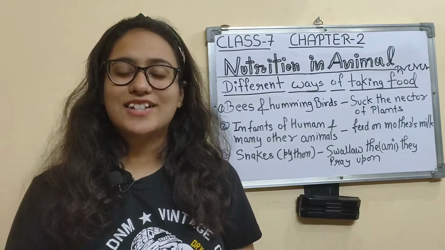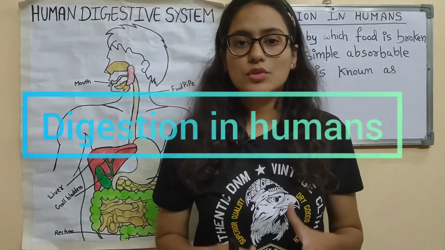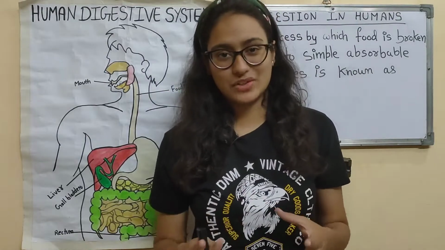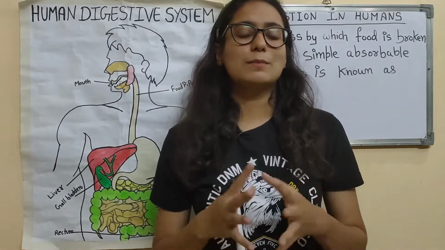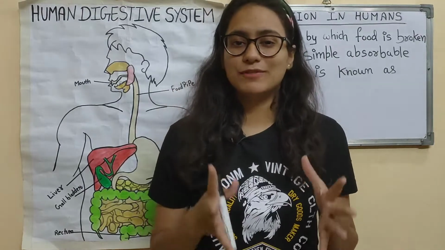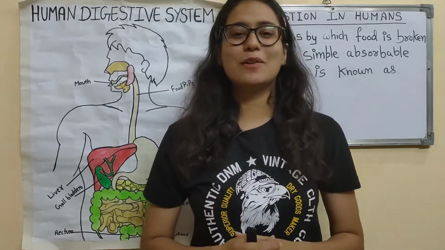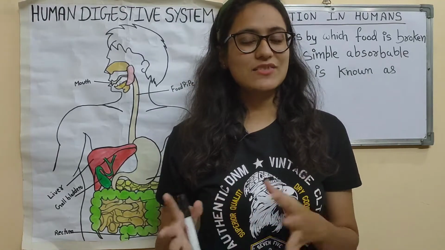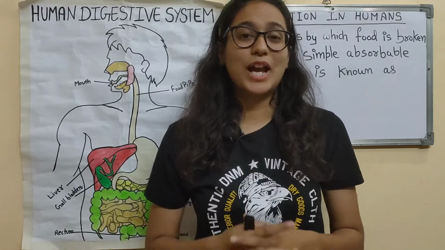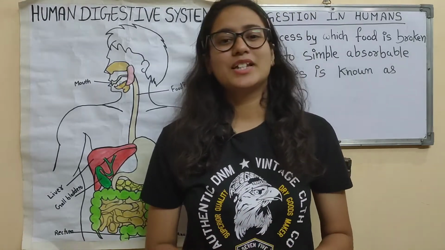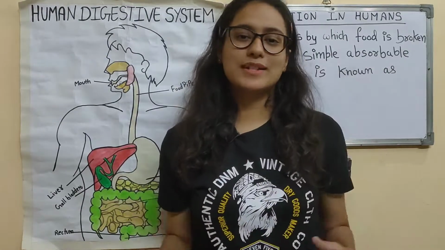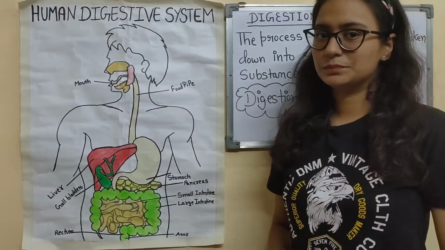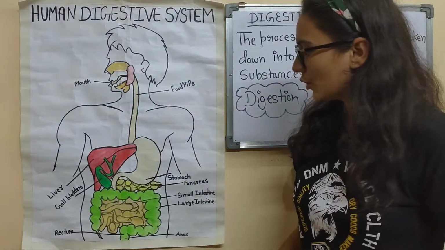Now let's talk about digestion in humans in brief. For most of us, what happens to the food inside the body once a meal has been consumed is something of a mystery. And as with so many aspects of the human digestive system, this is a journey well worth taking. Why should food have all the fun? Let's first talk about the human digestive system, because we are all humans here. Humans have a pretty good all-purpose digestive system. As you can see here, this is the human digestive system. These colored parts show the organs.